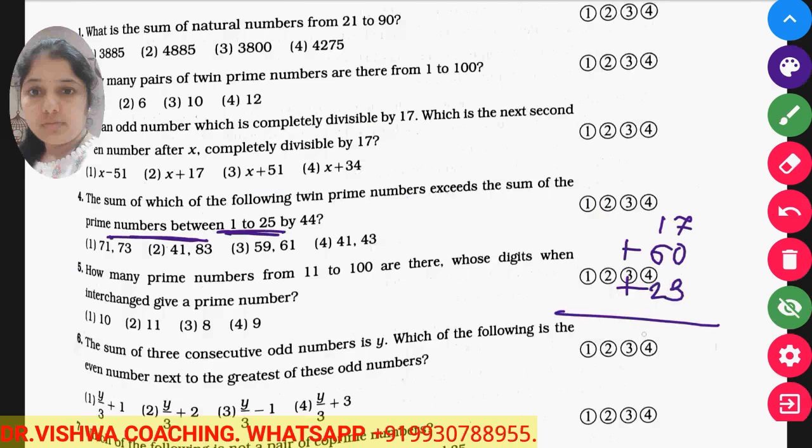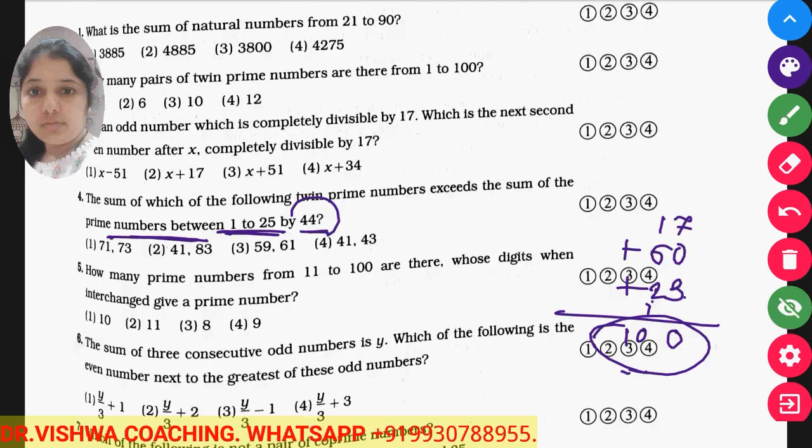So 17 plus 60 is 77, and 77 plus 23 is 100. So the sum is 100.